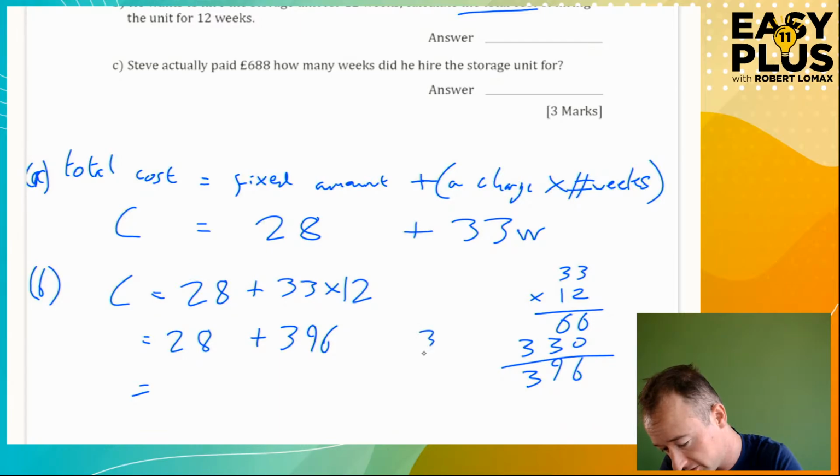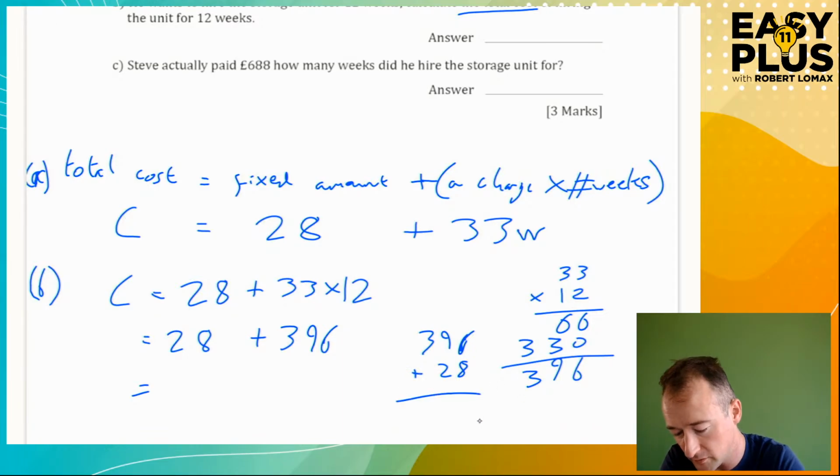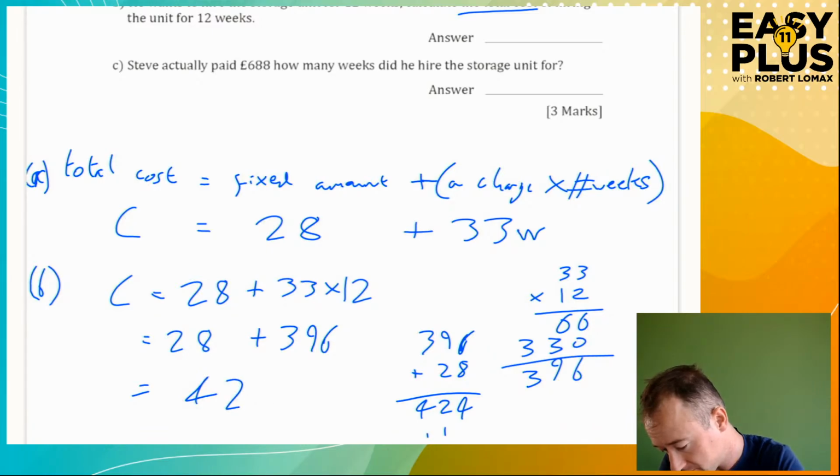Yes, why not? Let's keep our skills working. It's always good to take a chance to practice your additions and so on, but also maybe it's a good way to avoid mistakes. 6 plus 8 is 14, 9 plus 2 is 11, plus the 1 is 12, 3 plus 1 is 4, 424.